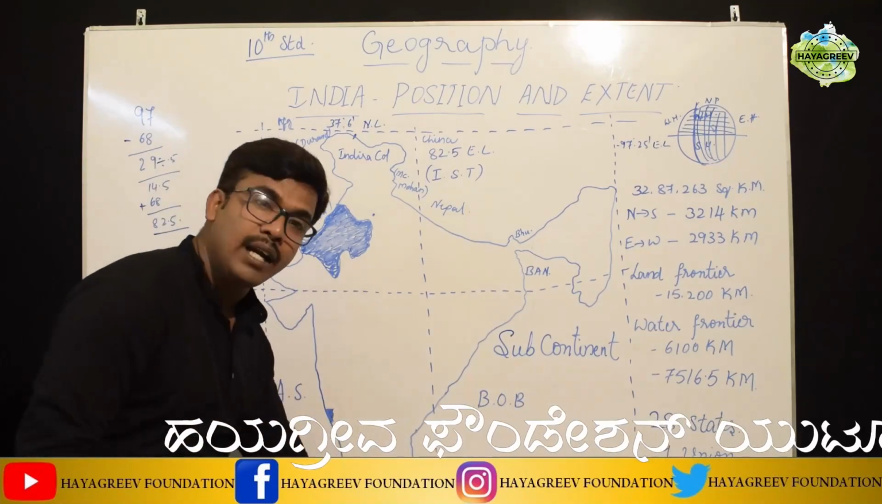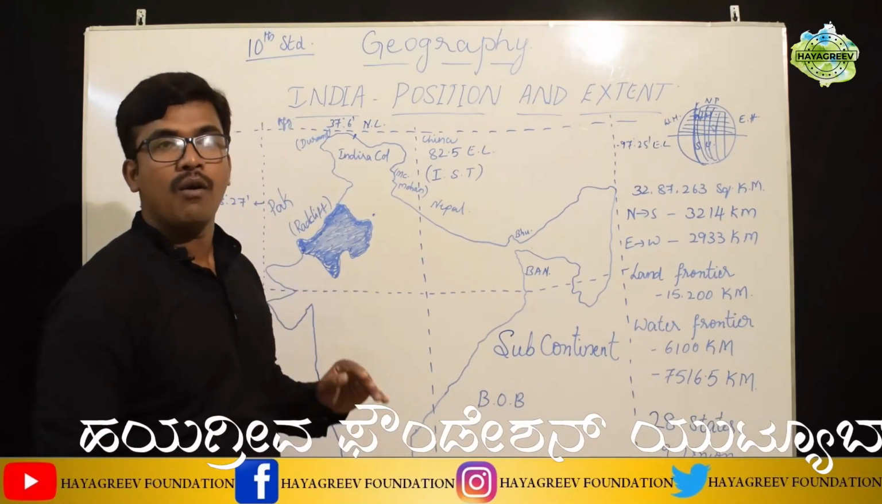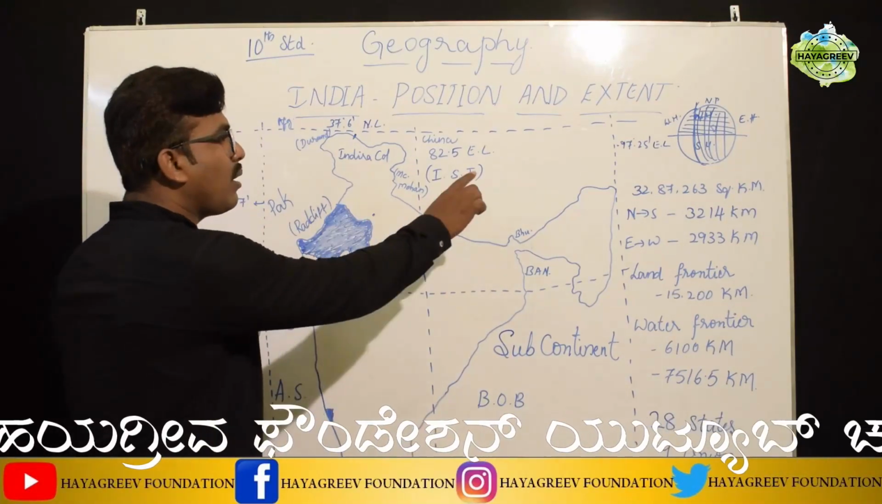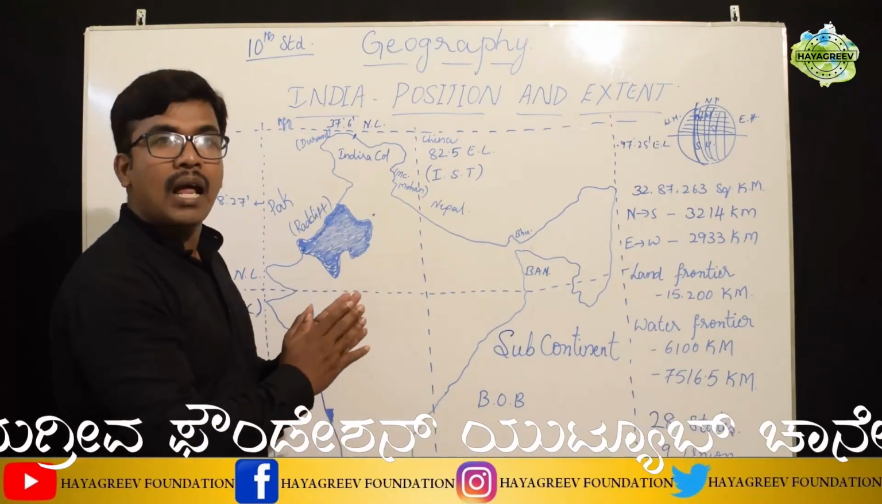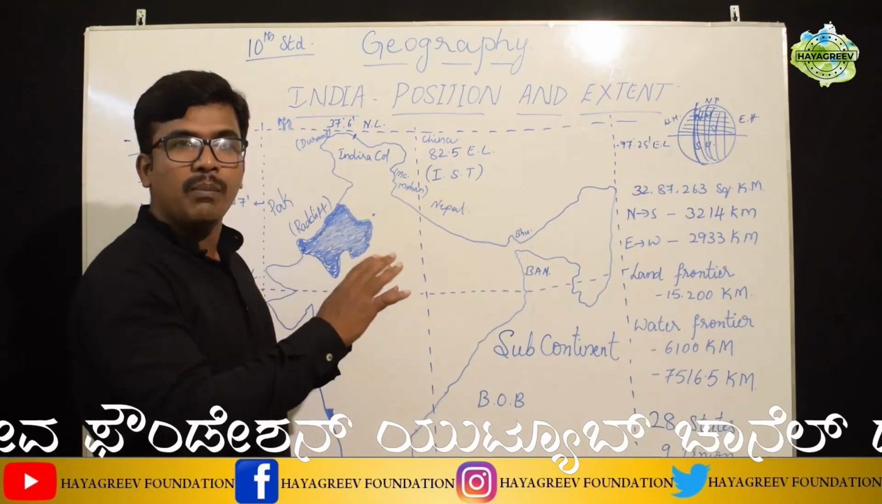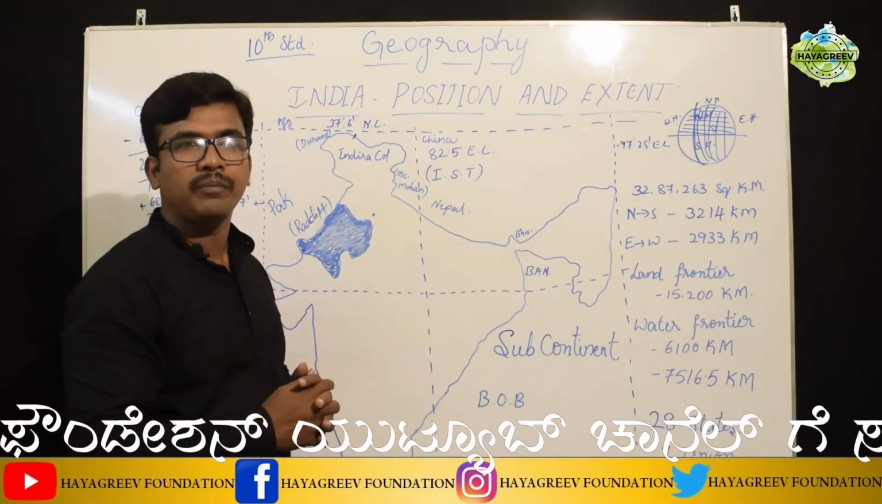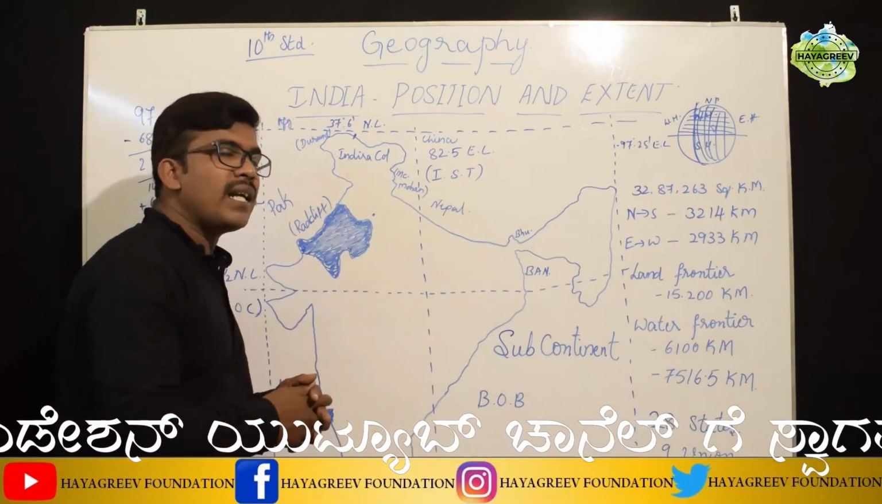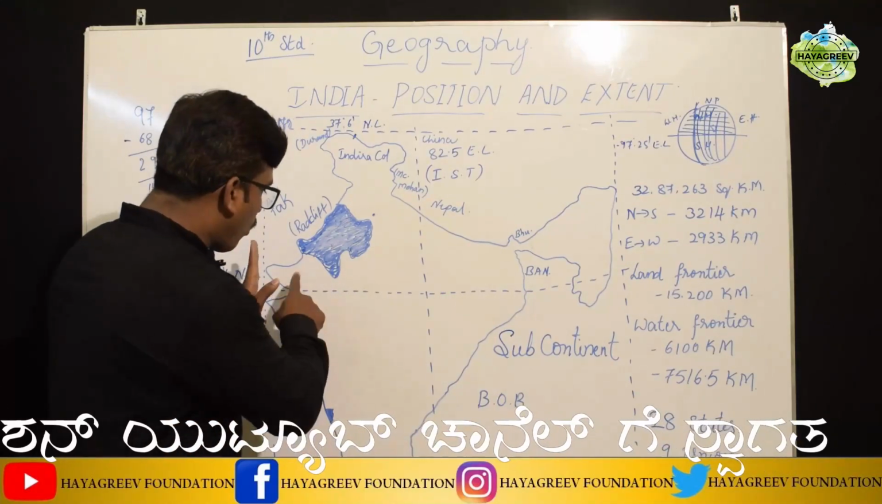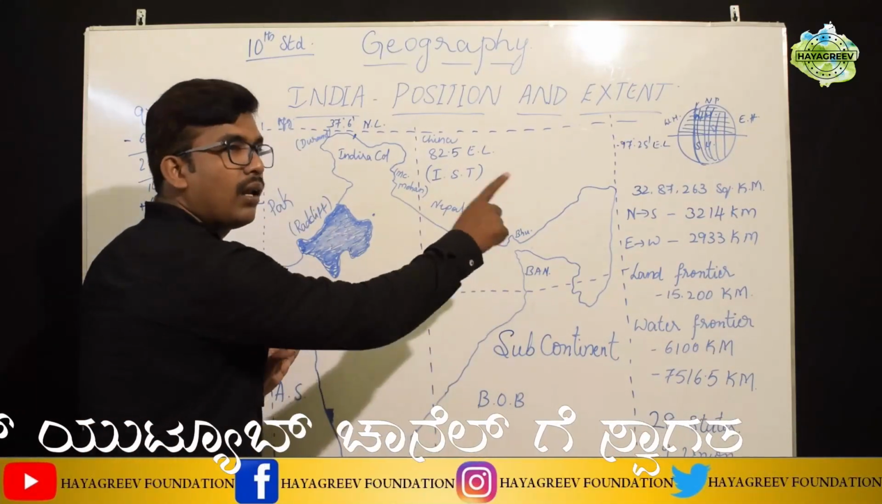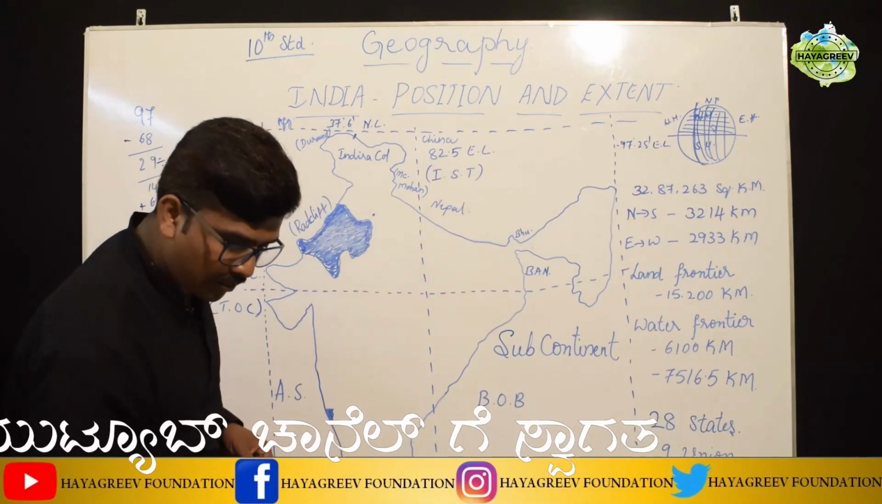Arabian Sea, Indian Ocean and Bay of Bengal, whereas North India is completely bounded by land. Okay, so then what is the length of the water frontier and land frontier? That one let us discuss.